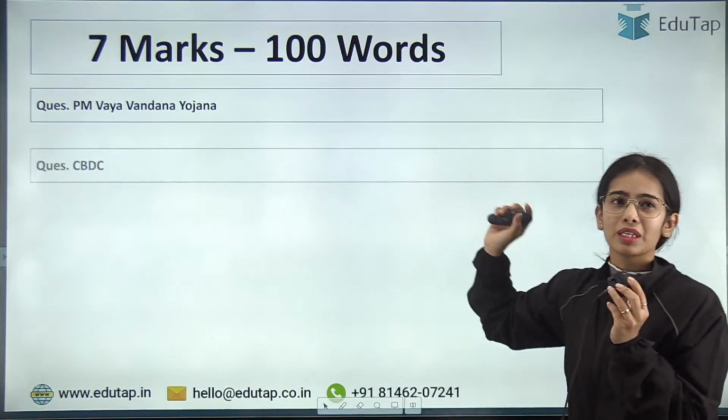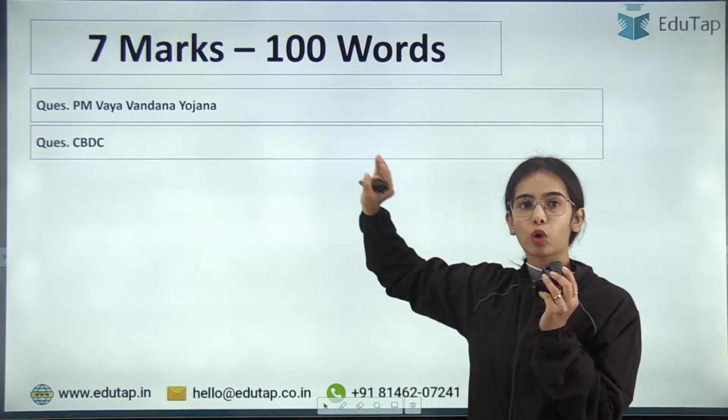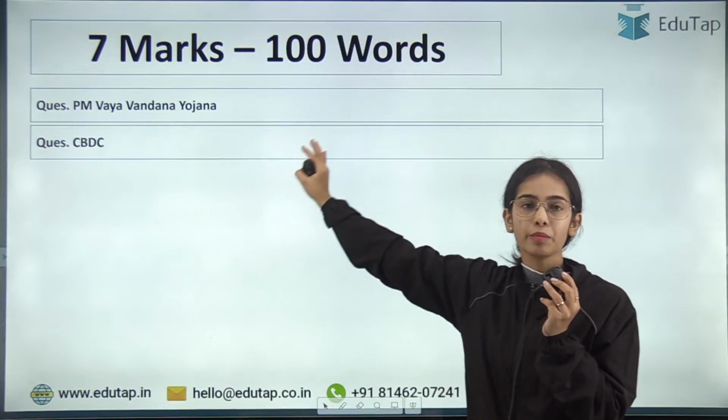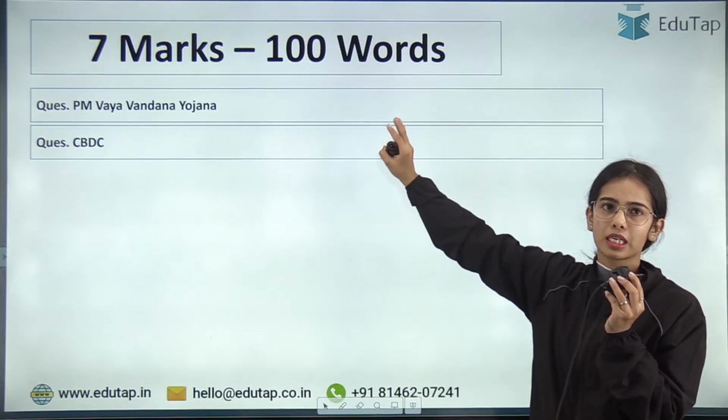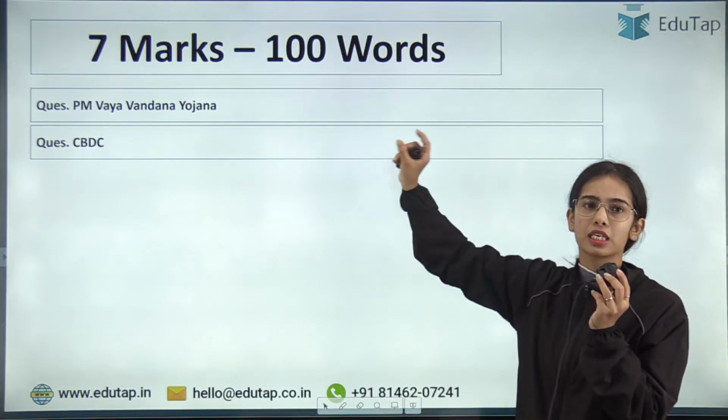Okay. But there were so many schemes, so I can understand that this could be a difficult question if you have not delved into this particular scheme. But if you know about the basics of this scheme, 100 words you could have written, okay? Just the basic scheme, idea of the scheme and the feature.